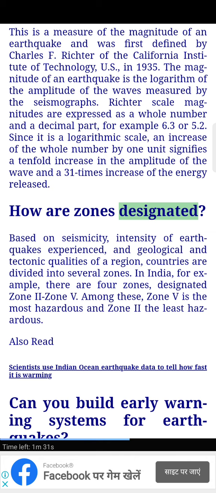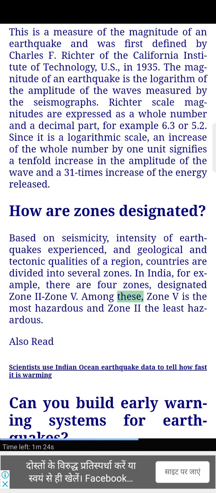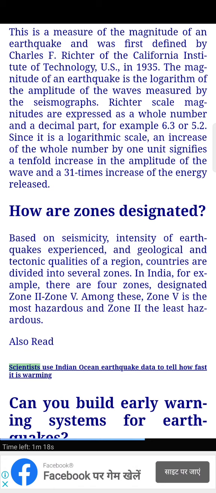How are zones designated? Based on seismicity, intensity of earthquakes experienced, and geological and tectonic qualities of a region, countries are divided into several zones. In India, for example, there are 4 zones, designated Zone 2 to Zone 5. Among these, Zone 5 is the most hazardous and Zone 2 the least hazardous. Also read: Scientists use Indian Ocean earthquake data to tell how fast it is warming.